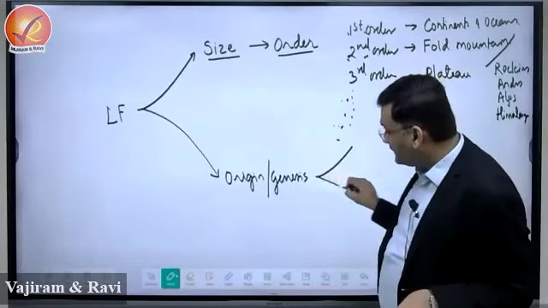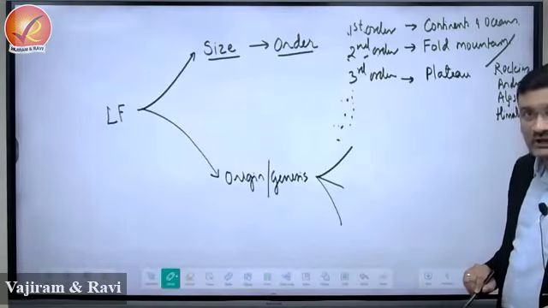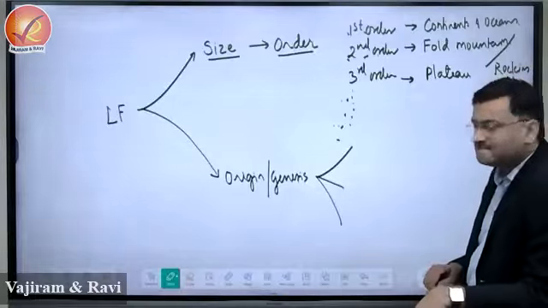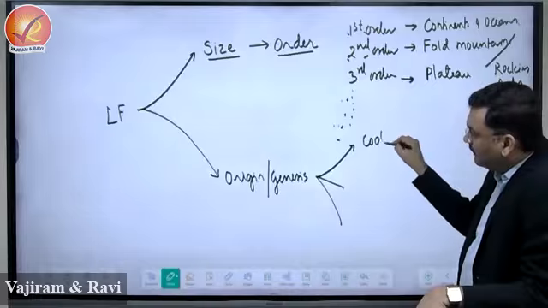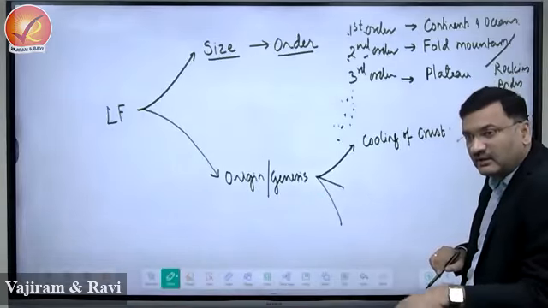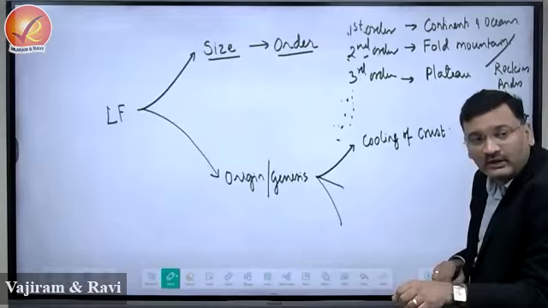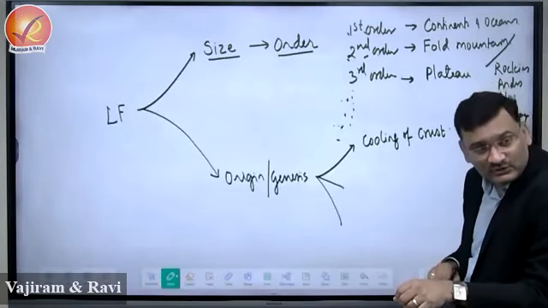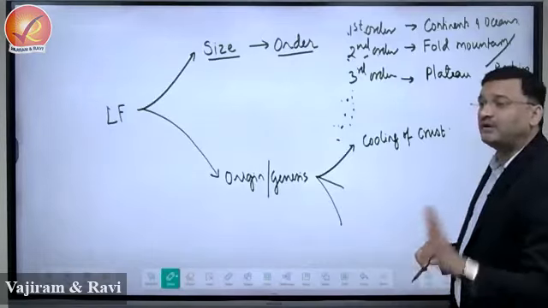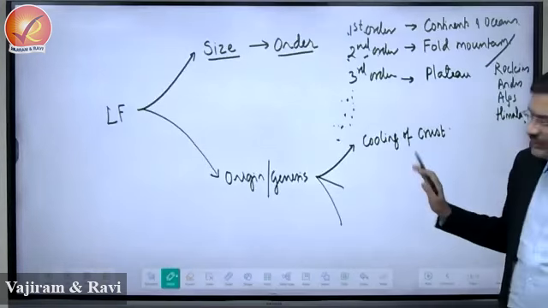Now based on origin, we can classify the landforms into three. How did the landforms come into existence? This will be by the process of cooling of the crust, right? The first landforms on the surface of the earth were created by cooling of the crust. Crust is the outermost layer and it was not formed uniformly, right? The formation of the crust itself was uneven. That created the first landform. We'll see how it was created.